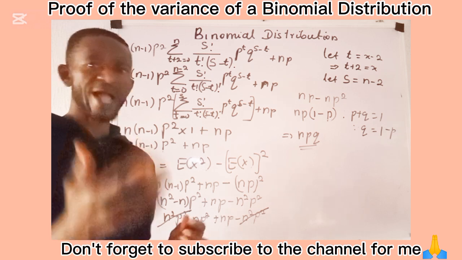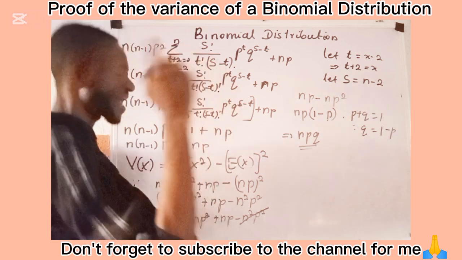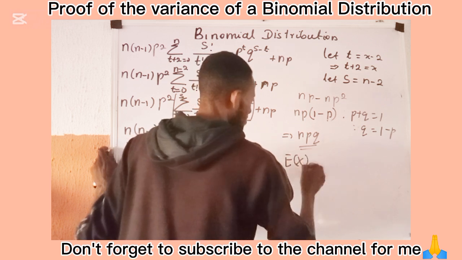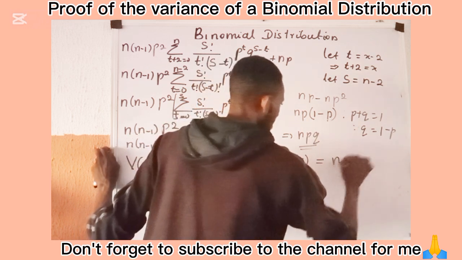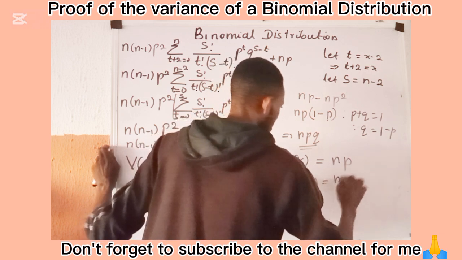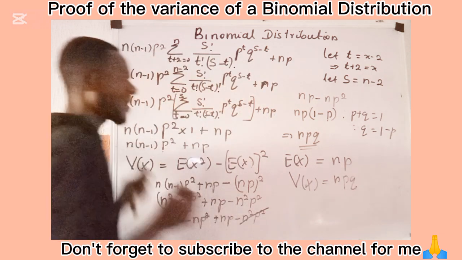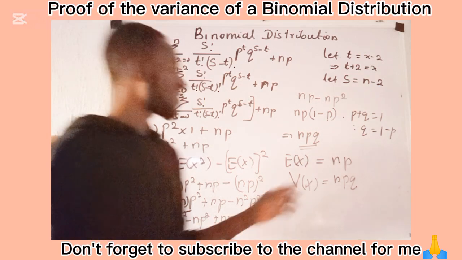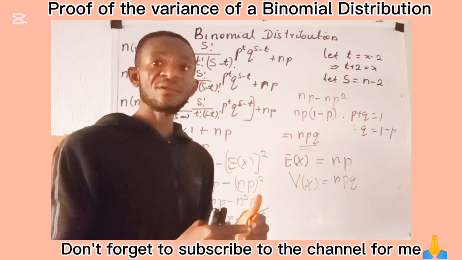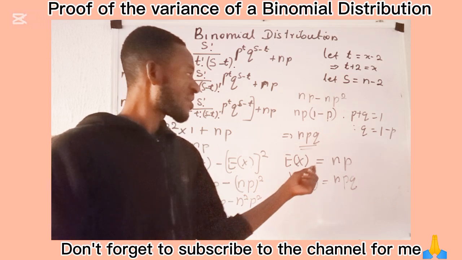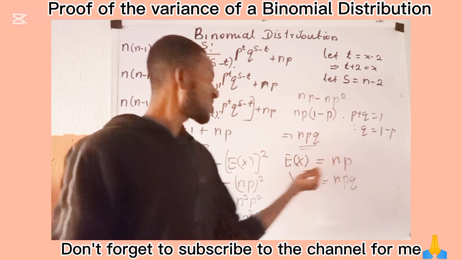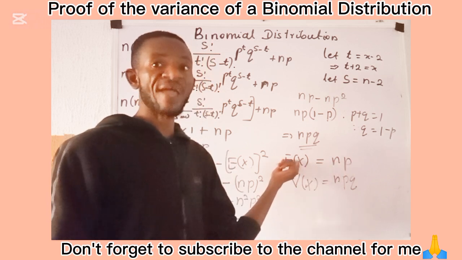And as a recap, do remember that we earlier said that the expected value E(X) for a binomial distribution is given as np, and the variance, which we have now proven, is given as npq. So they can equally ask you that a binomial trial is repeated up to 8 times, and its expected value is something like 5.